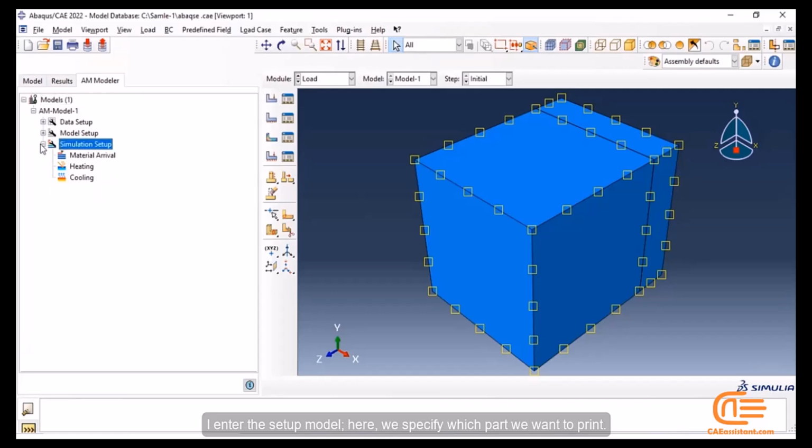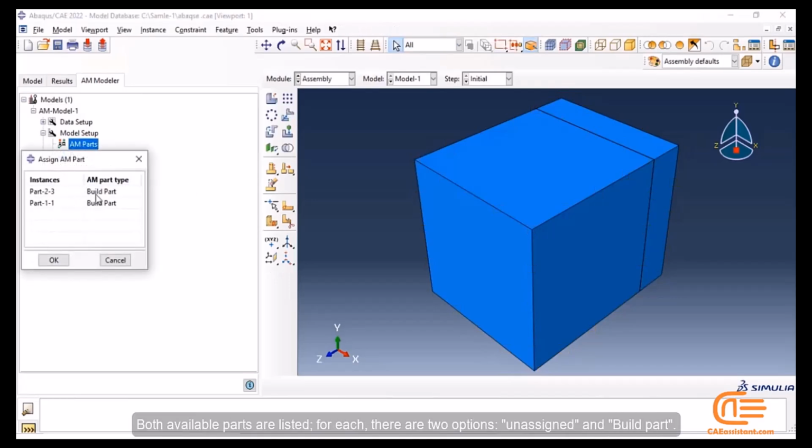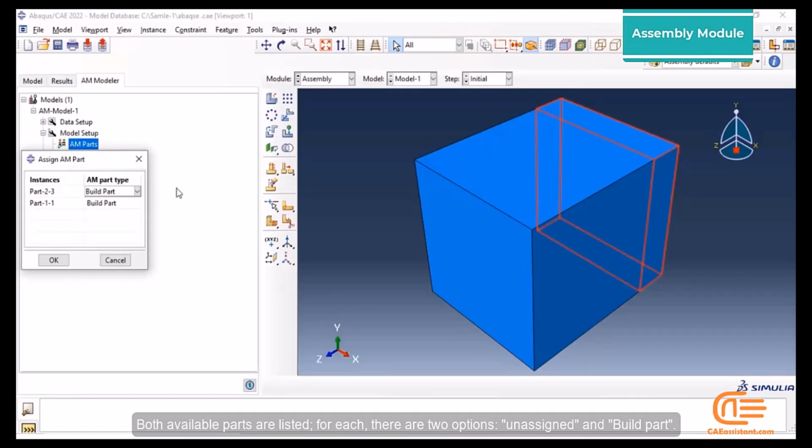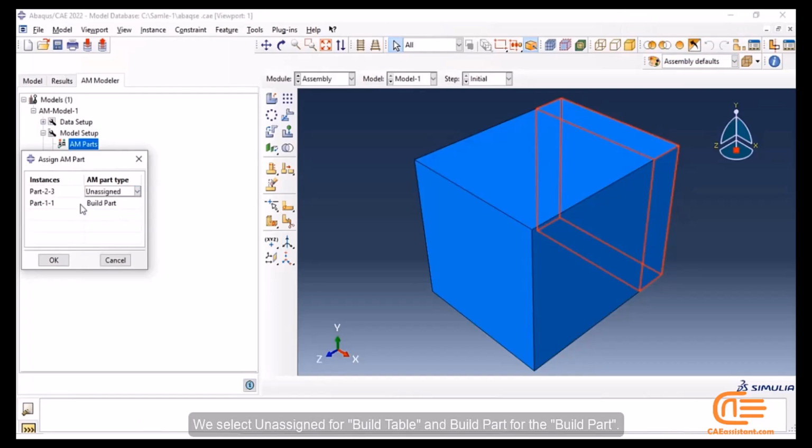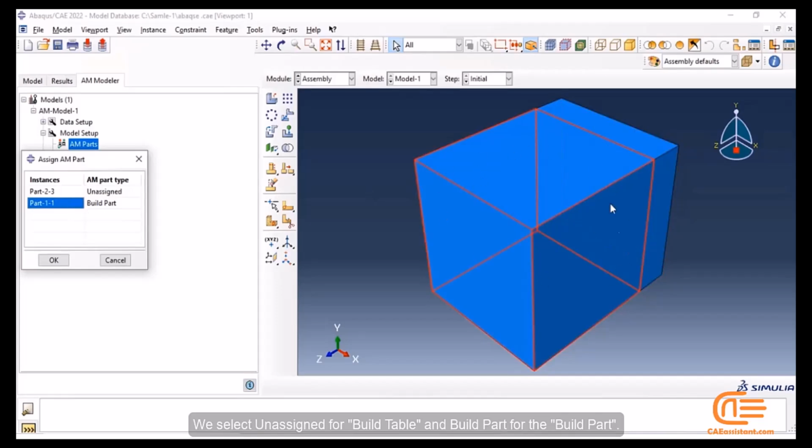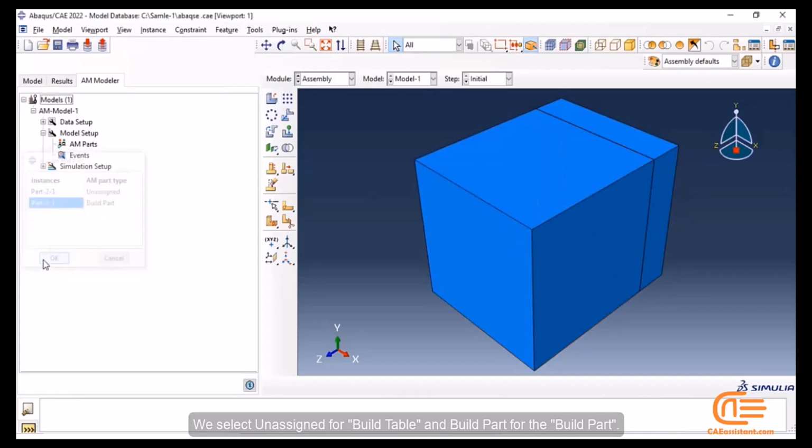I enter the setup model. Here, we specify which part we want to print. Both available parts are listed. For each, there are two options: unassigned and build part. We select unassigned for build table and build part for the build part.